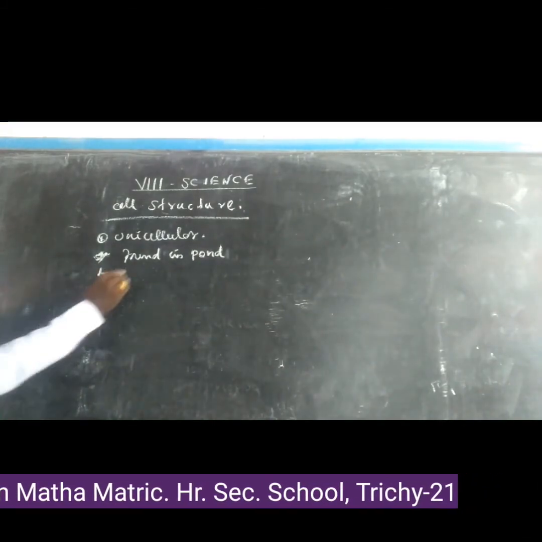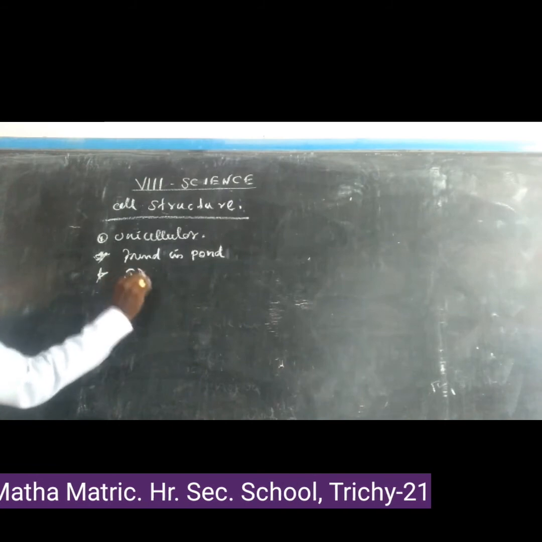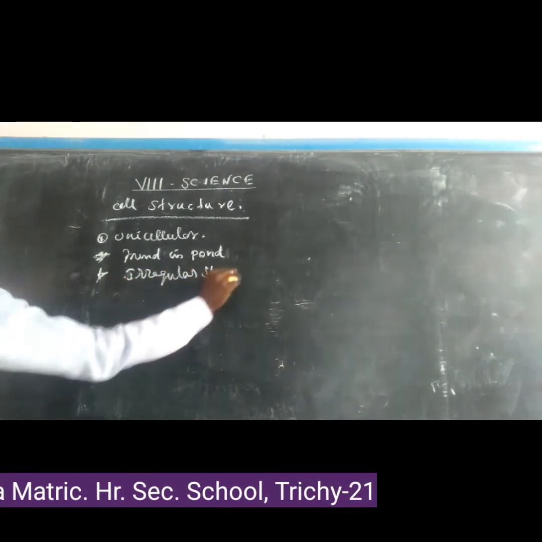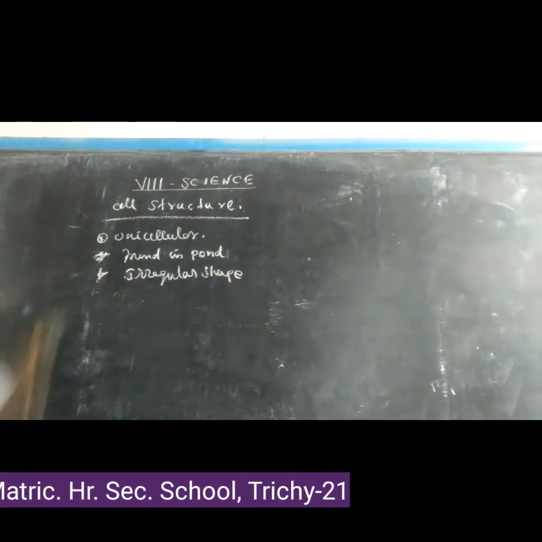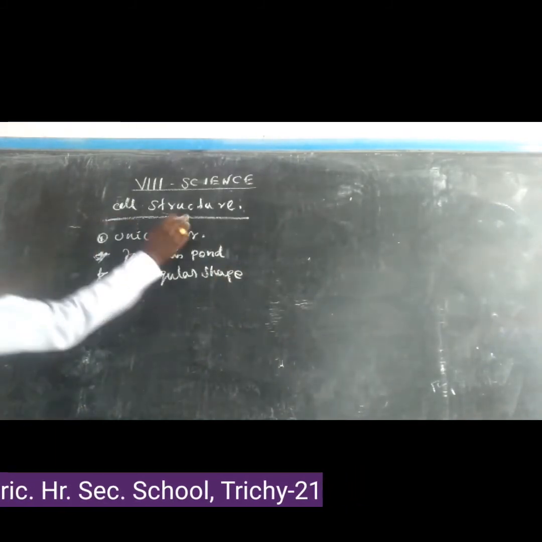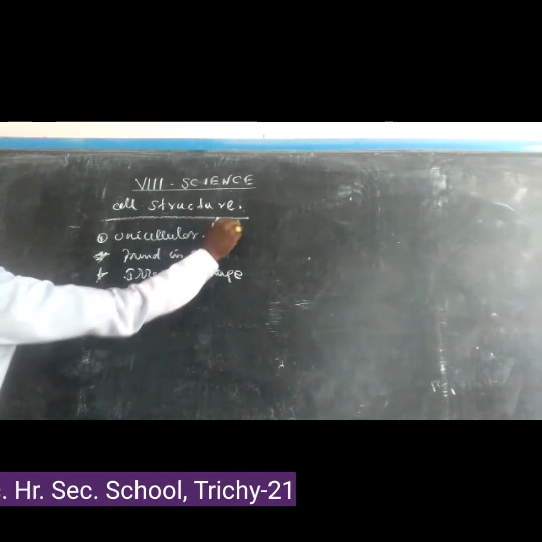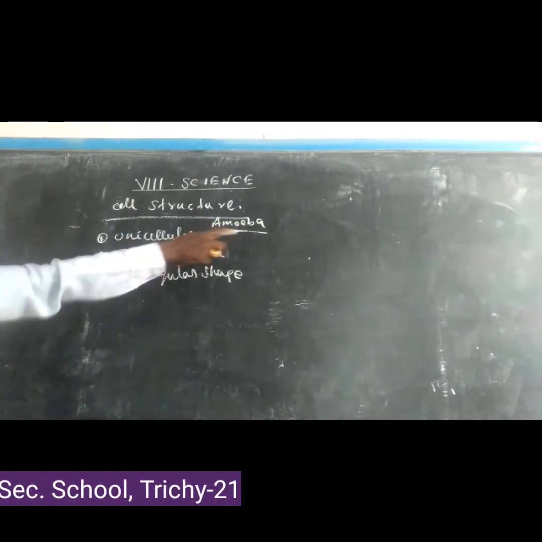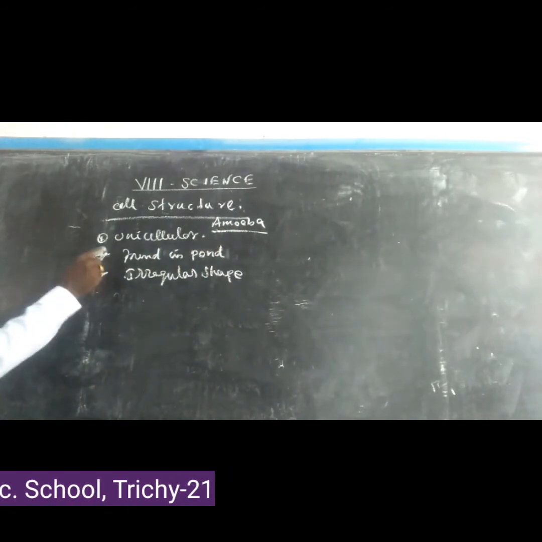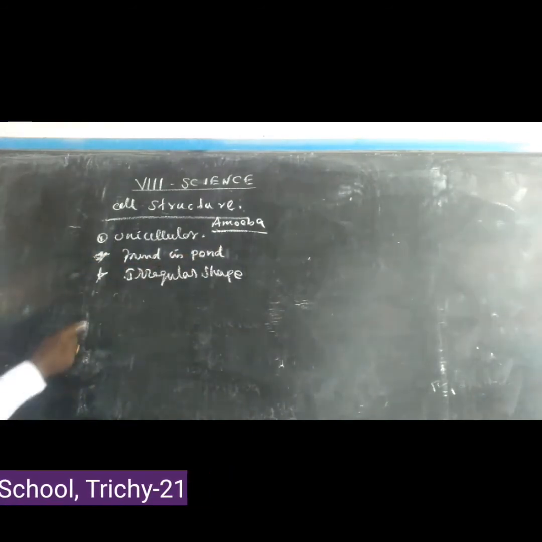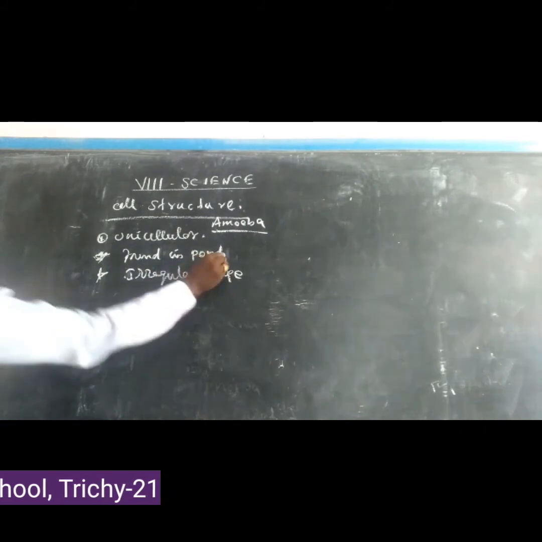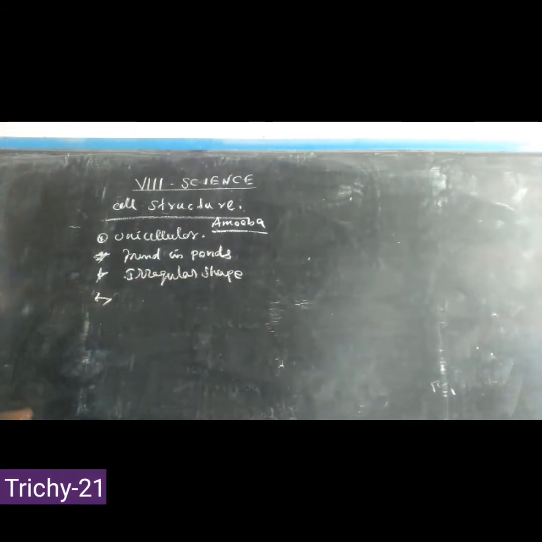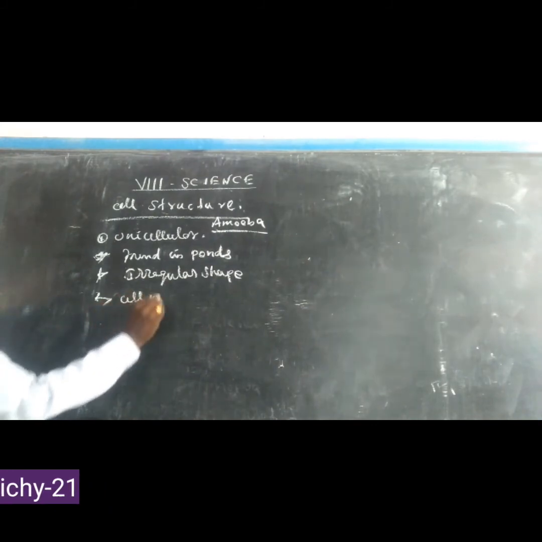It is irregular in shape, with no definite structure.